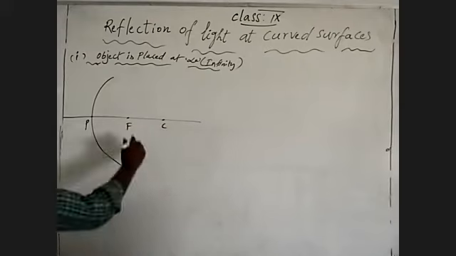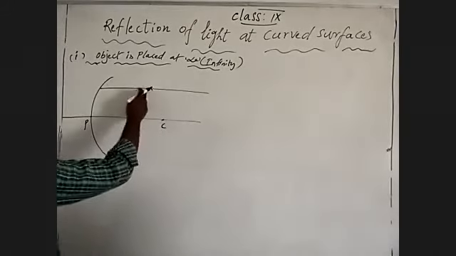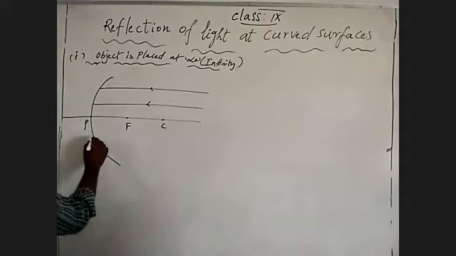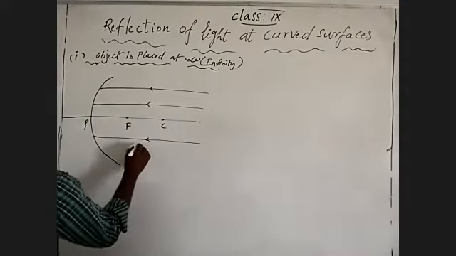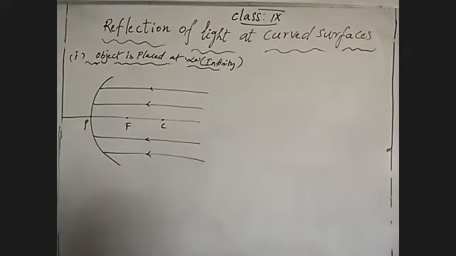Light rays are coming from infinity, that's why they travel parallel to the principal axis. I'm talking about four light rays parallel to the principal axis, before we draw, using the rules to draw ray diagrams.